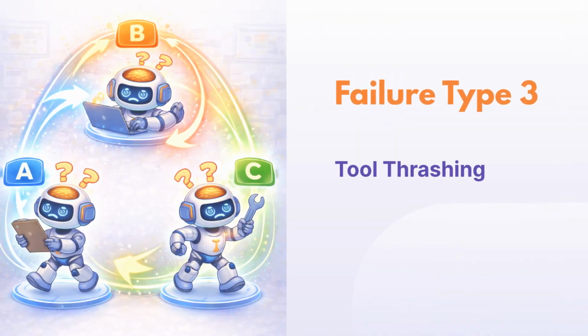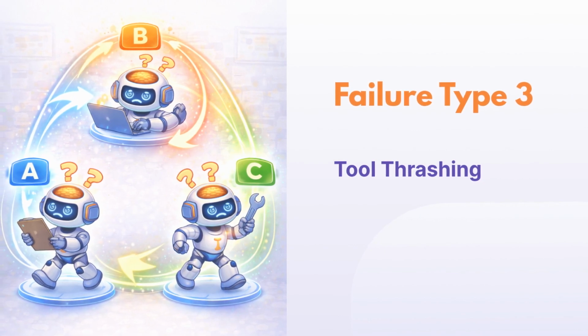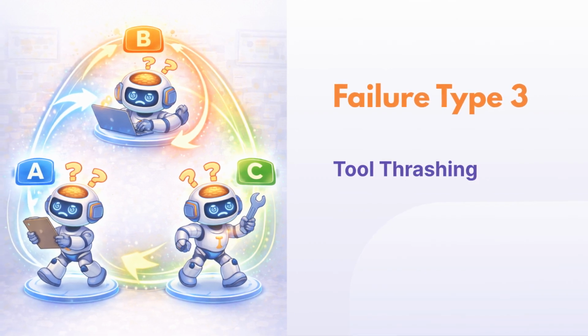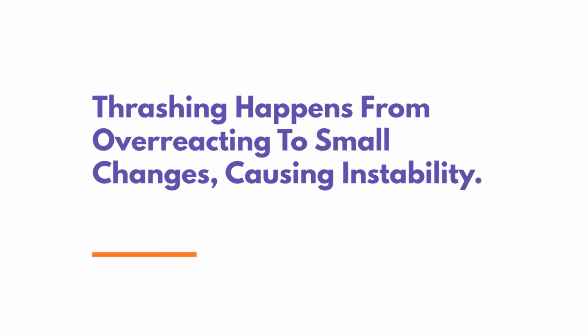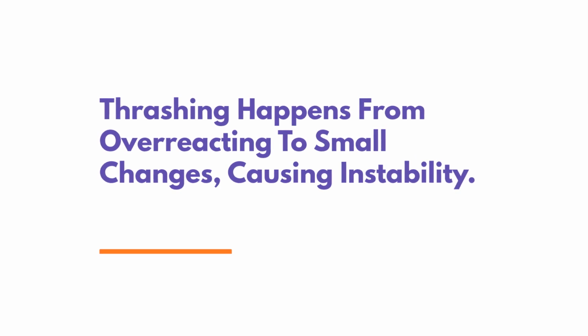The next failure type is thrashing. Thrashing is when the agent keeps switching between actions. It tries one thing, then quickly changes its mind, then switches back. Thrashing happens when the agent overreacts to small changes. Instead of making steady progress, it keeps correcting itself too strongly.